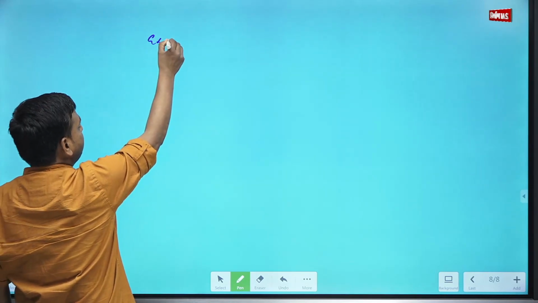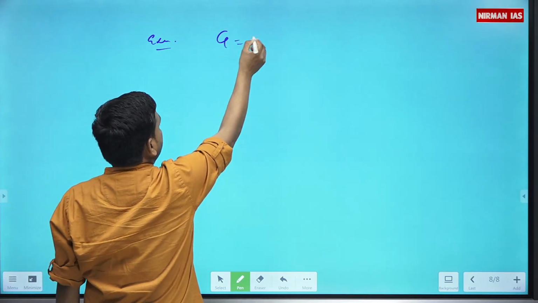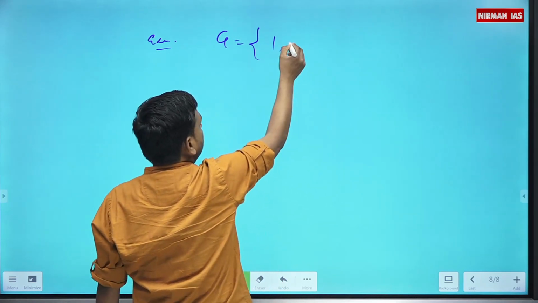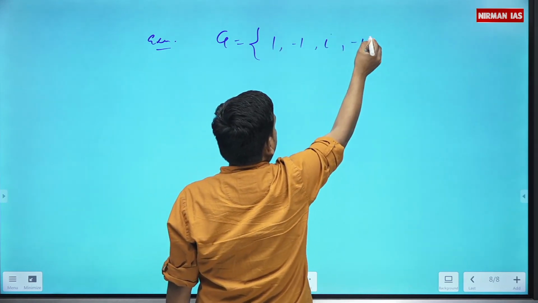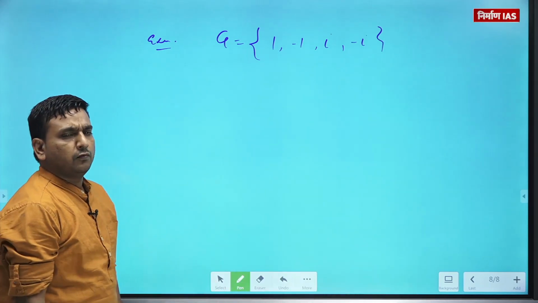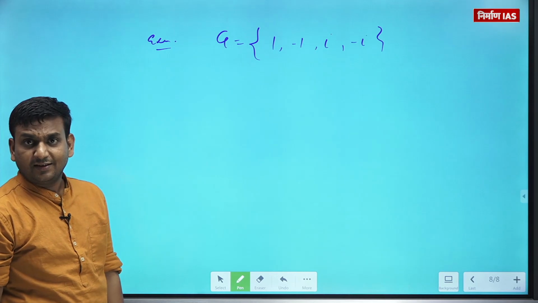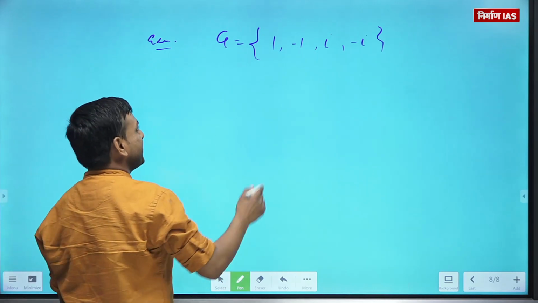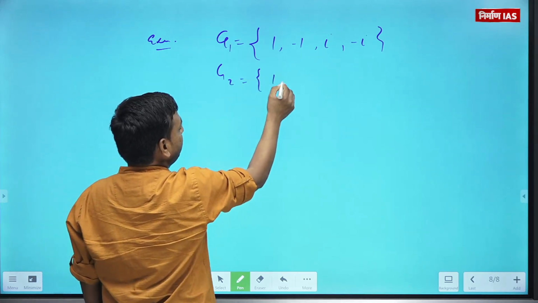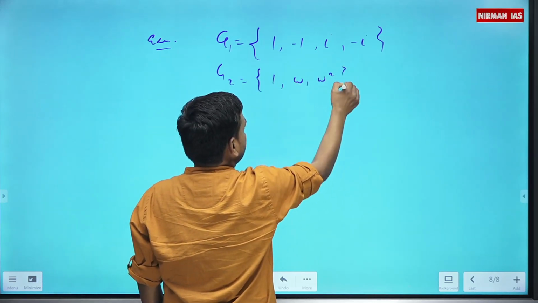Let's take an example. Z equals 1, minus 1, iota, minus iota, the fourth roots of unity. Or you can take the cube roots of unity: 1, omega, omega square.